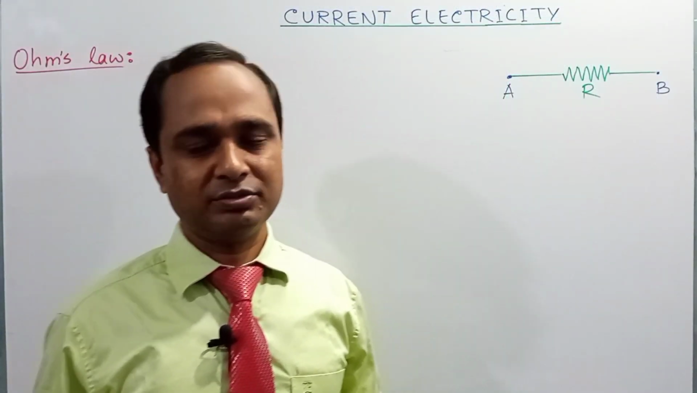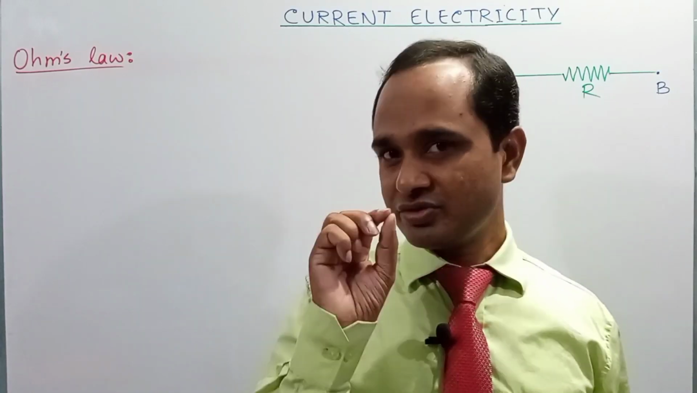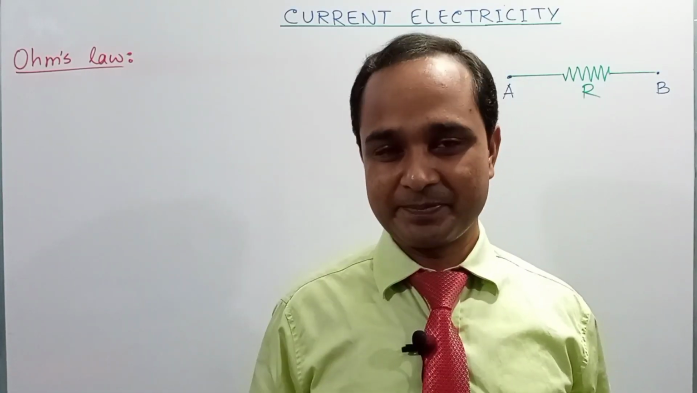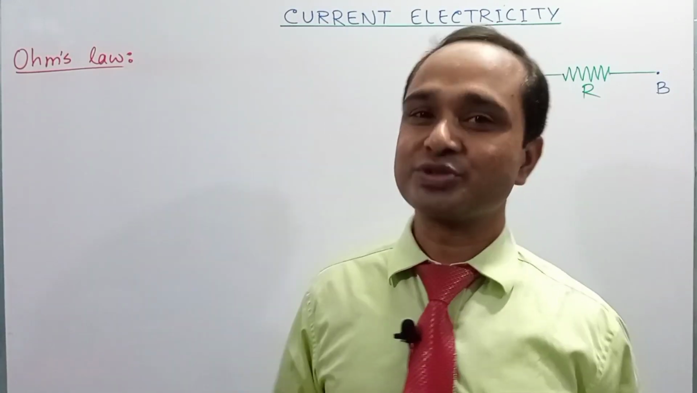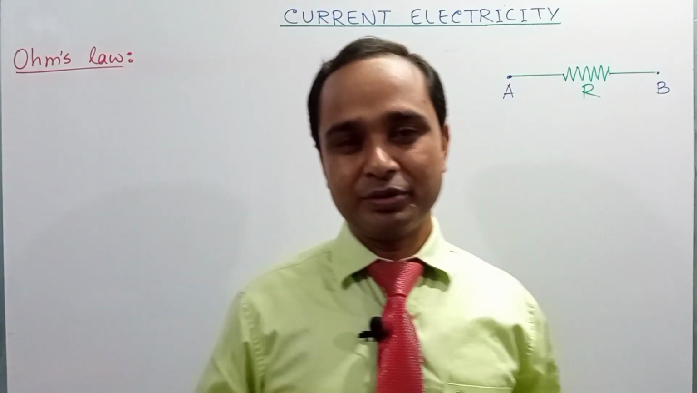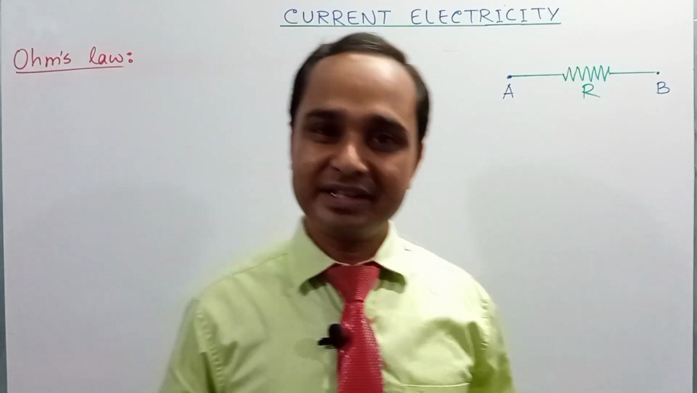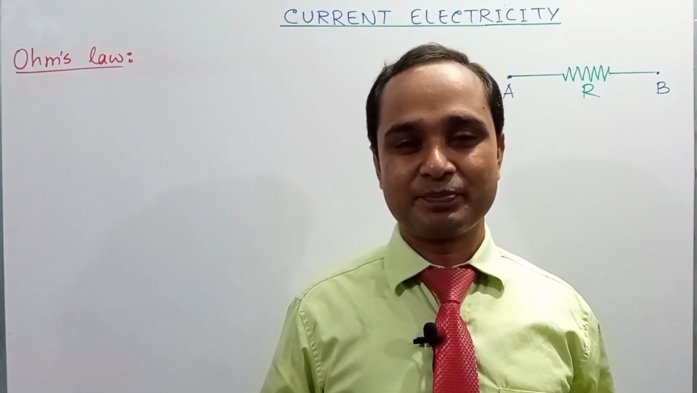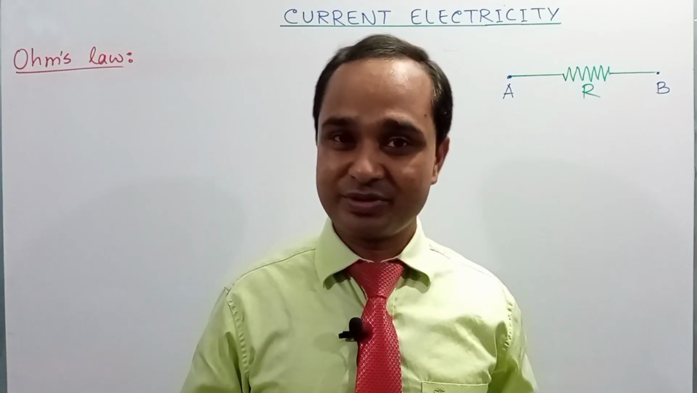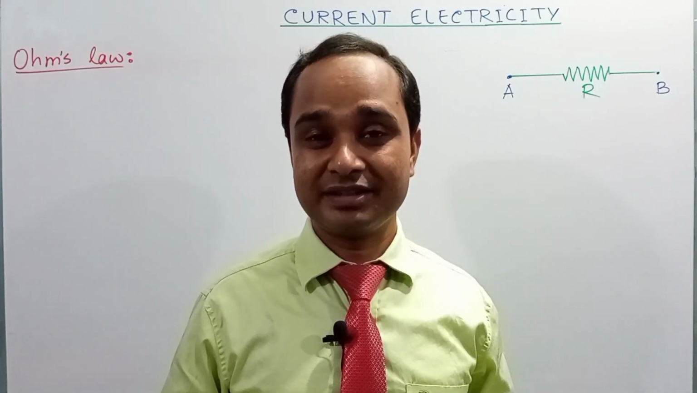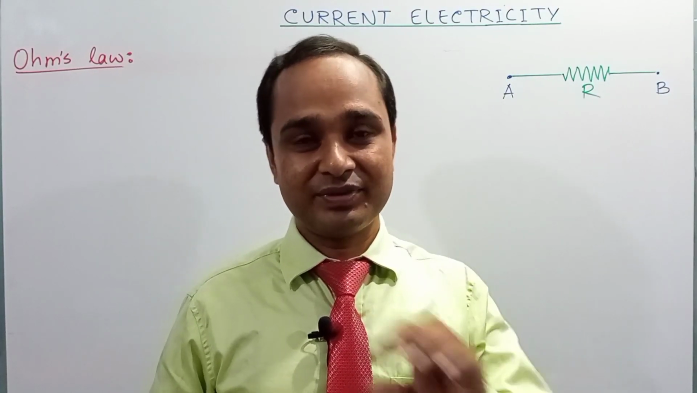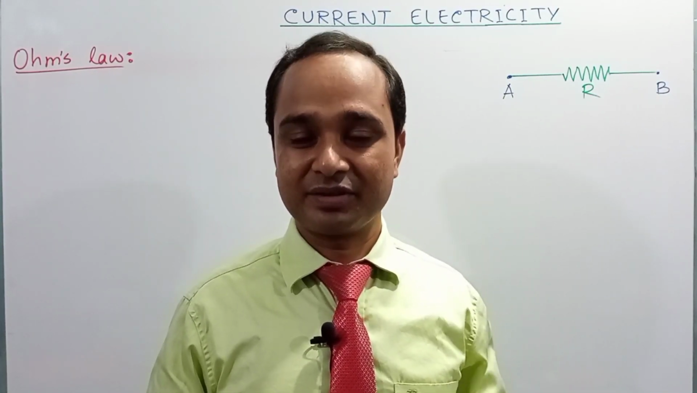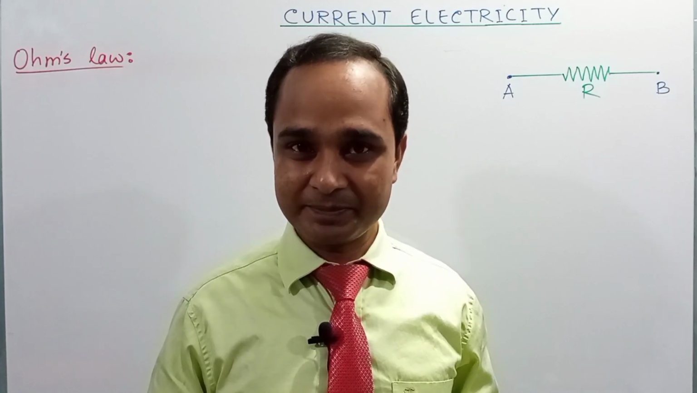Dear student, now we are going to see the most important topic of this chapter. Okay, and the topic is Ohm's law. You know, the flow of charge or electric current depends on the potential difference between two points. As long as there is a potential difference between the two points, there is a flow of electric current or flow of charge. Okay.